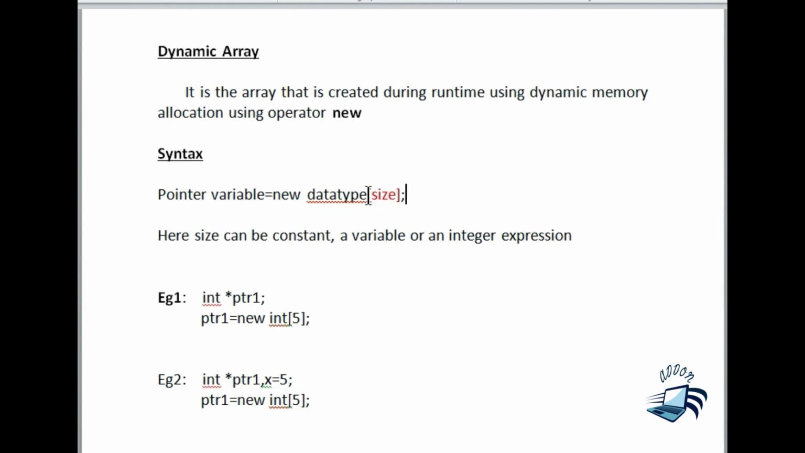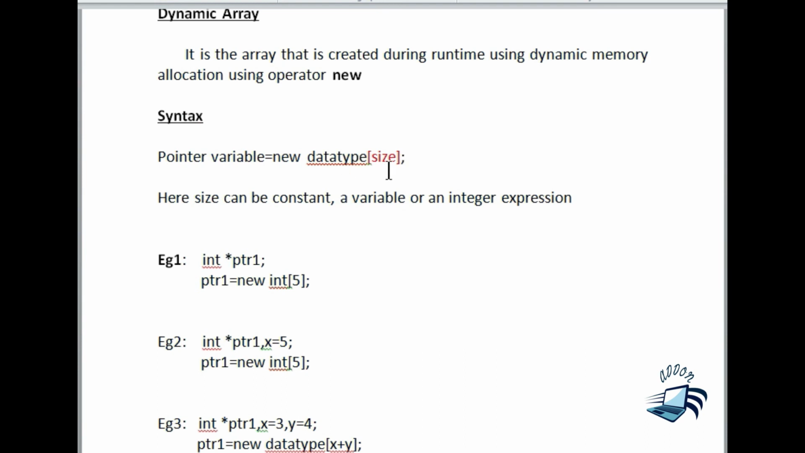In the last class, we avoided this size. That means to allocate memory for a single variable, we do not use the size. We just give pointer variable = new data type. In addition, to create an array, we have to specify the size. Size denotes how many elements should be allocated. Size can be a constant, size can be a variable, or size can be an integer expression.